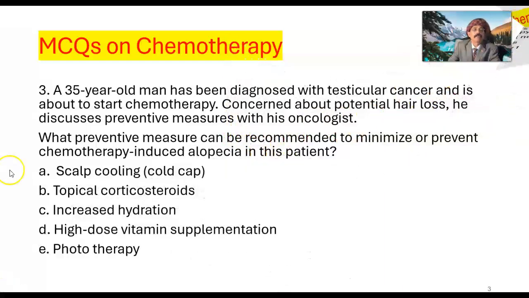Question number 3. A 35-year-old man has been diagnosed with testicular cancer and is about to start chemotherapy. Concerned about potential hair loss, he discusses preventive measures with his oncologist. What preventive measure can be recommended to minimize or prevent chemotherapy-induced alopecia in this patient?